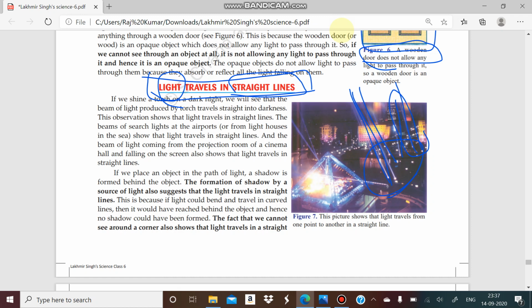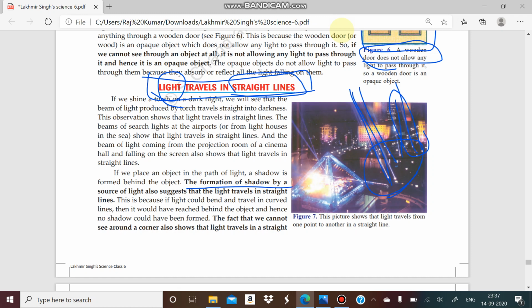If any substance is placed as a hurdle in this light, it will not allow the light to pass. If we put any opaque object in front of this light, it will not allow the light to pass.